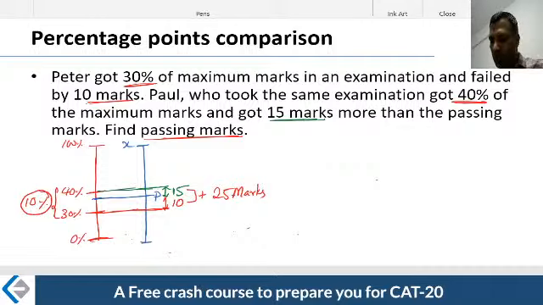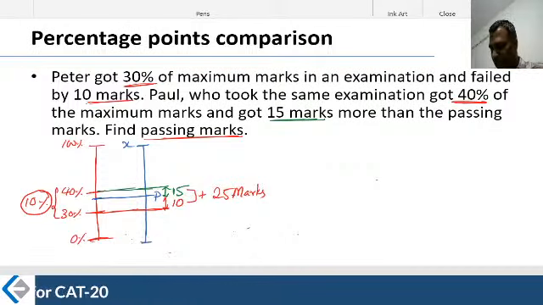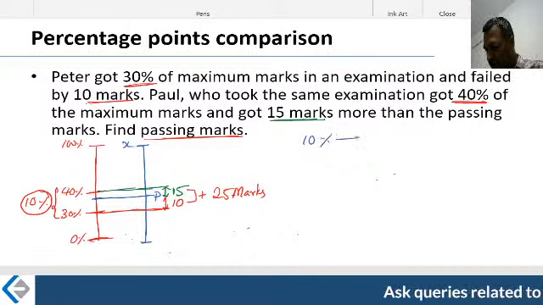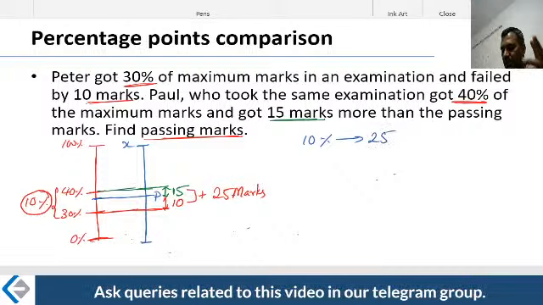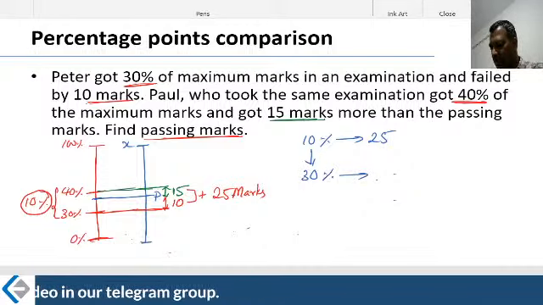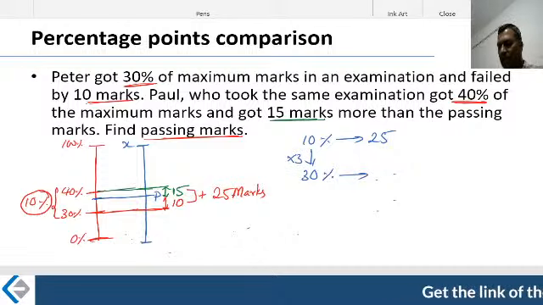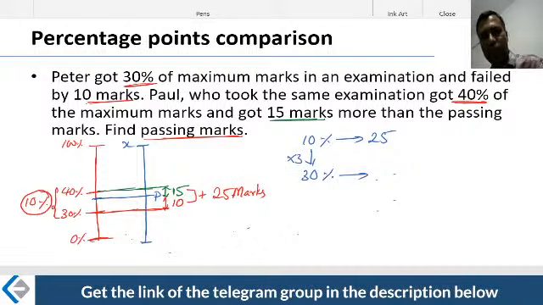Even if I don't use that x, I can use the proportionality, right? 10% corresponds to 25. Fair enough. Therefore, what does 30% correspond to? It is 3 times. It's a scaling proportion, like a zoom factor. You have an image on your mobile, you zoom in, zoom out. That's what you do, times 3.